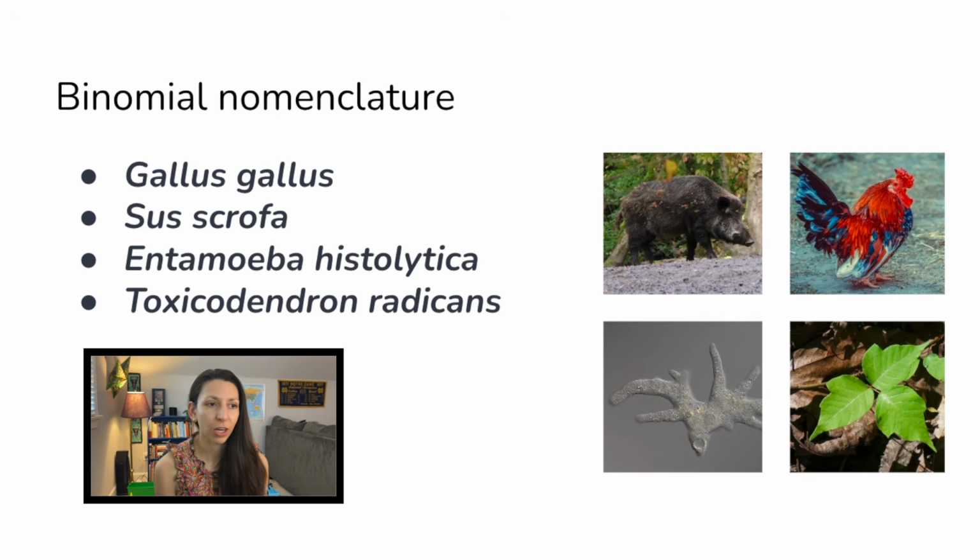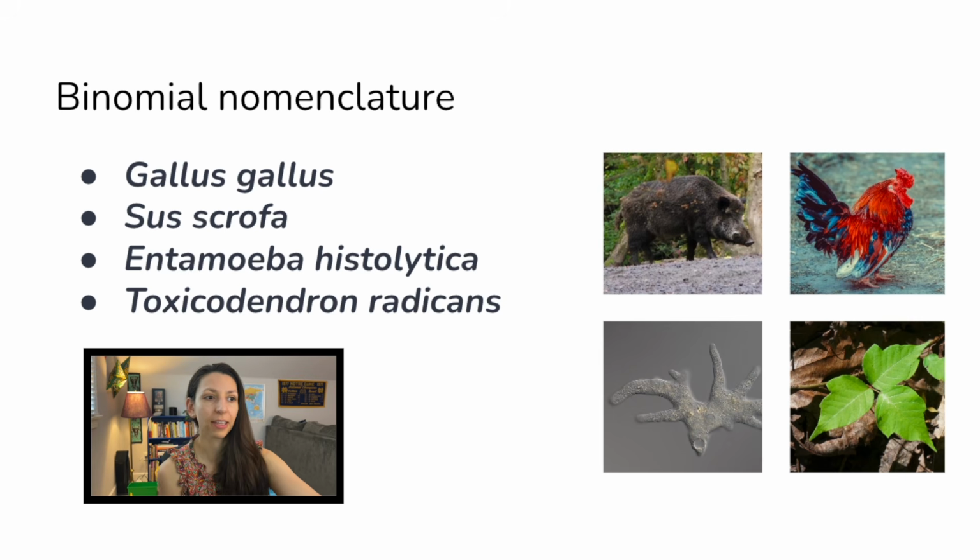Binomial nomenclature, this is how we name organisms scientifically. So scientific names are assigned to organisms when we discover them. Usually this comes from their levels of classification at the genus and species level. So you might know that we are Homo sapiens because Homo is our genus, sapiens is our species. Technically, we're Homo sapiens sapiens.